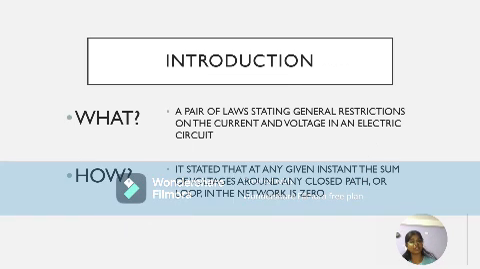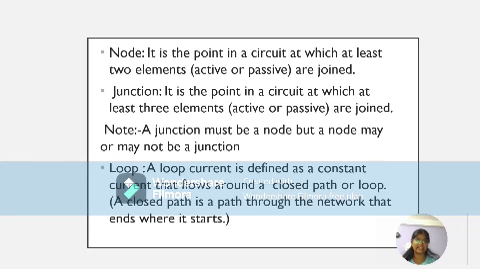And in the introduction, what do Kirchhoff's laws do? A pair of laws stating the general restrictions on the current and voltage in an electric circuit. And how does that help? It is stated that at any given instant, the sum of voltages around a closed path or a loop in the network is zero.